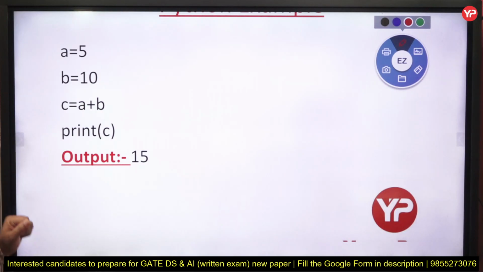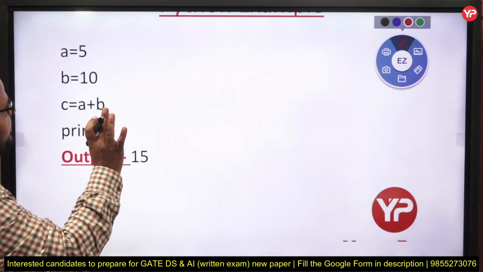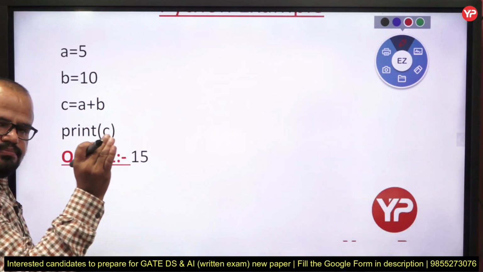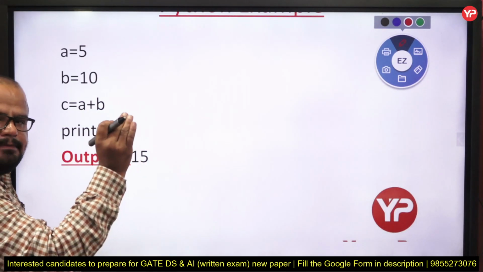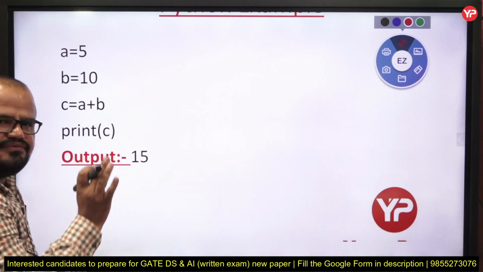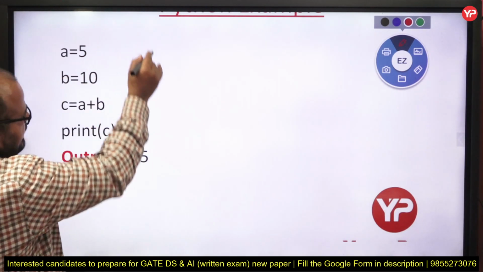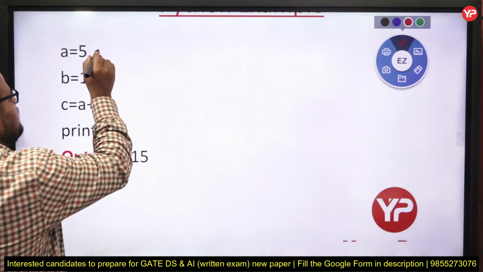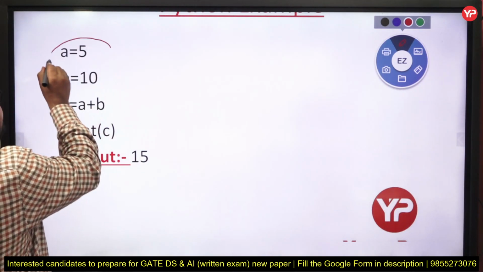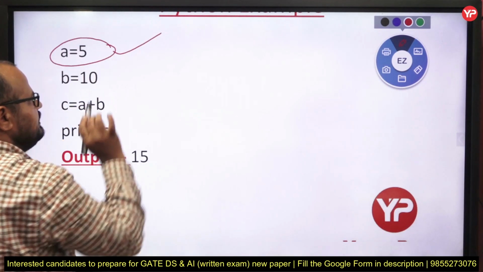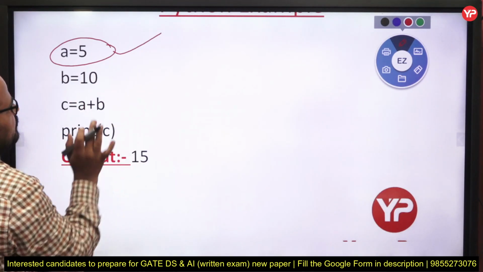But see, my dear students, now I am providing you an example of the compiler and interpreter difference. Suppose this is the Python code, and whenever we write a line, the interpreter scans the whole line.